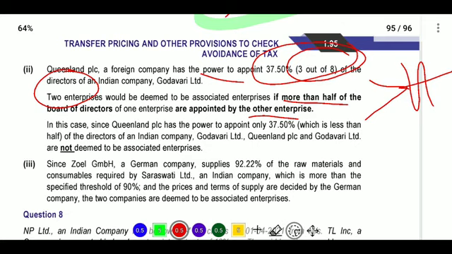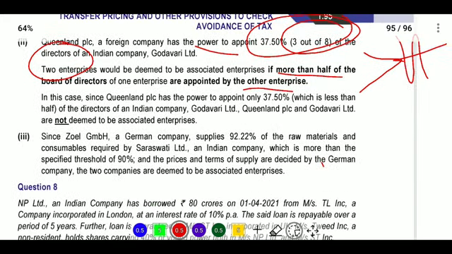When more than half is appointed by another person, then both are treated as associated enterprises. Next, in this case, since Q Land PLC has power to appoint only 37.5%, it is less than half, it will not be treated as associated enterprise, not deemed to be associated enterprise.